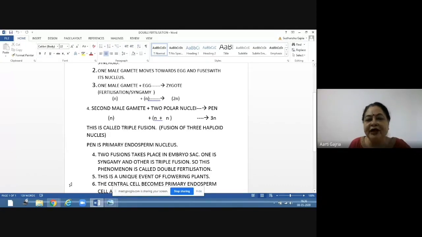This primary endosperm nucleus is 3n, and this process is called triple fusion because it is the result of fusion of 3 haploid nucleus. So when 3 haploid nucleus are fusing, it is called triple fusion.